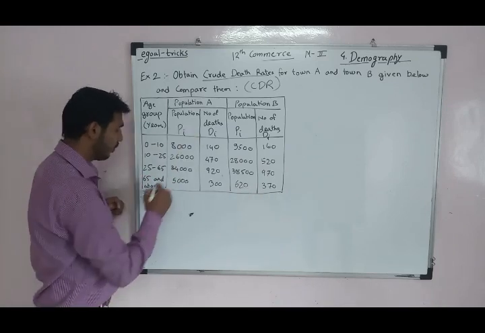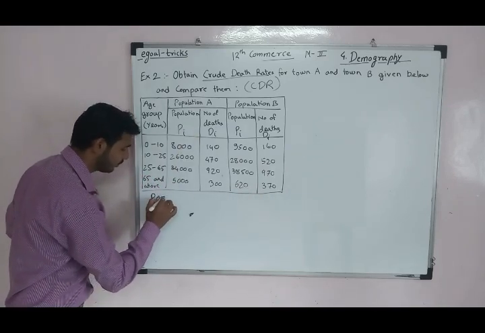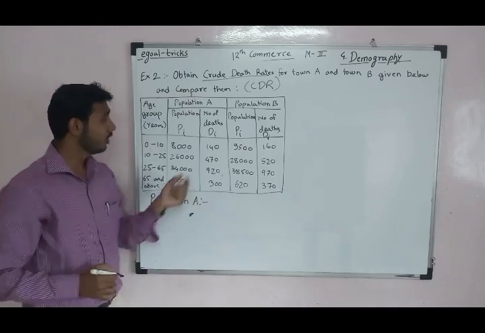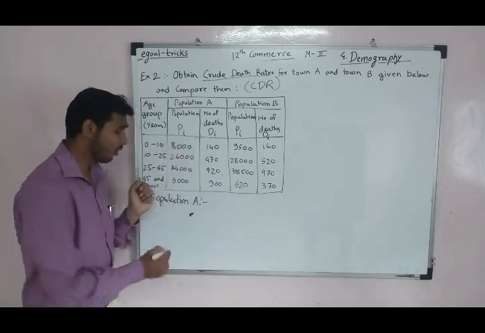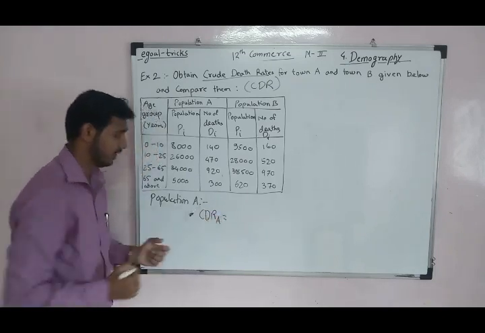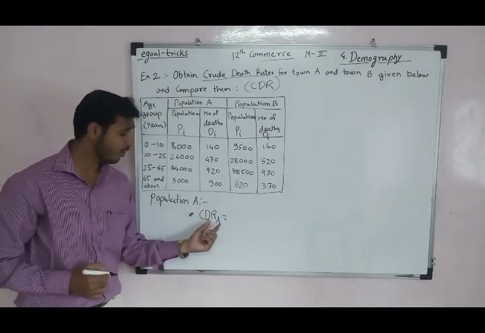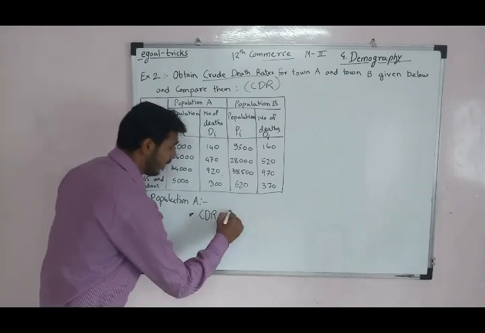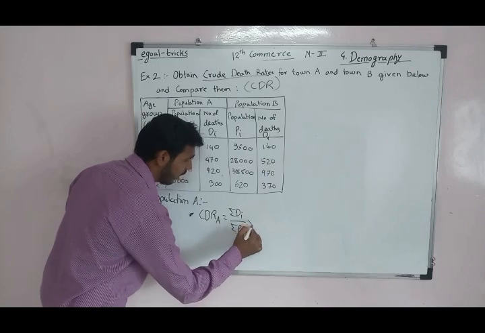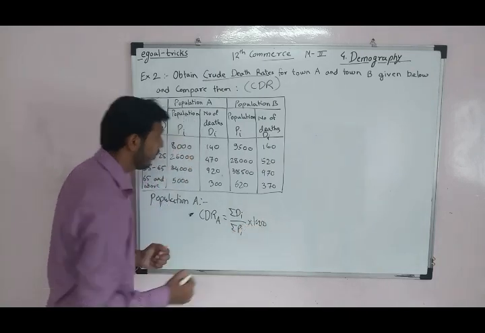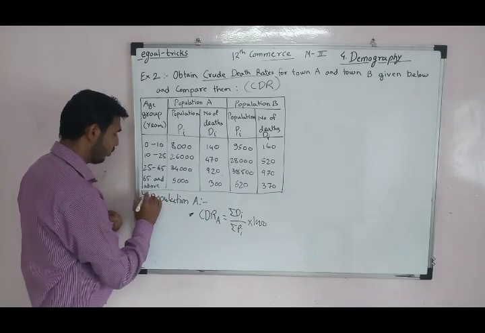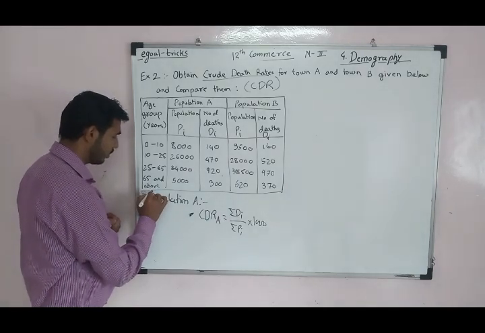So for population A, with DI and PI, we have to find the CDR of population A. The formula is summation of DI upon summation of PI into 1000. So we have to add these, so we add one more column, summation.